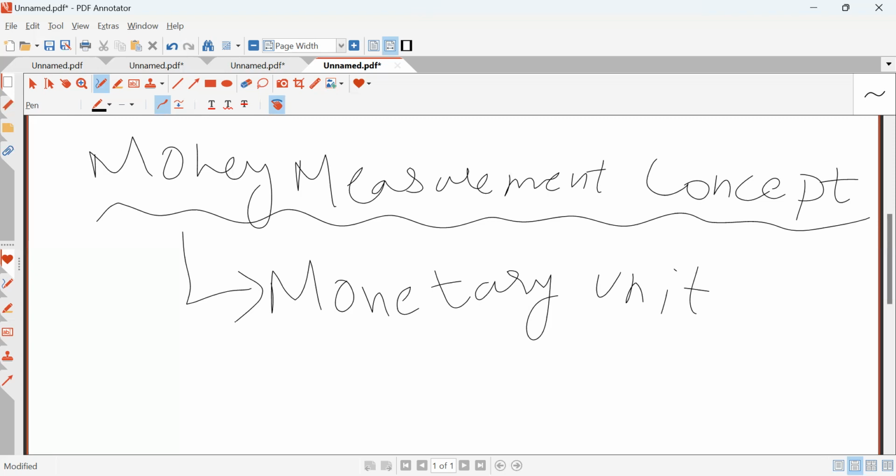Why? Because my loyalty, my experience, my expertise cannot be measured in monetary terms. For example, motivation, skills, morale of employees cannot be recorded in accounts.